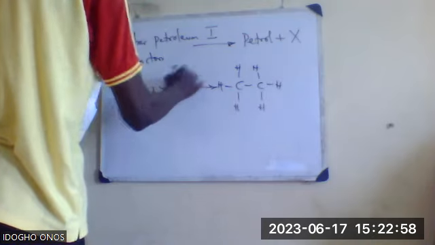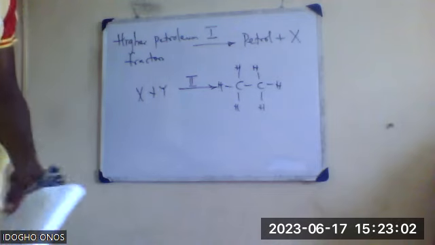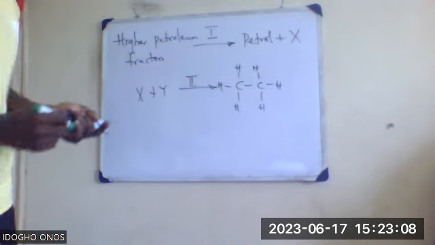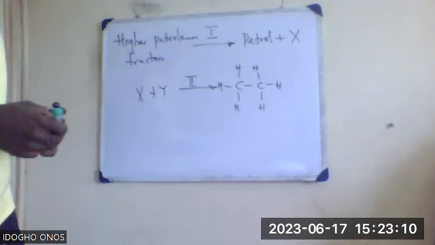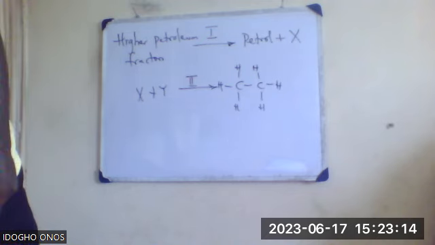This is Roman figure 2. So who can answer this question now? The question here is to identify X and Y. Identify X and Y. Can anyone try?